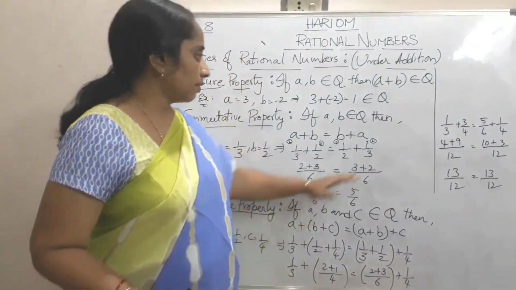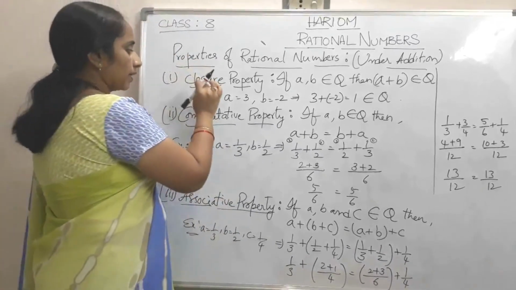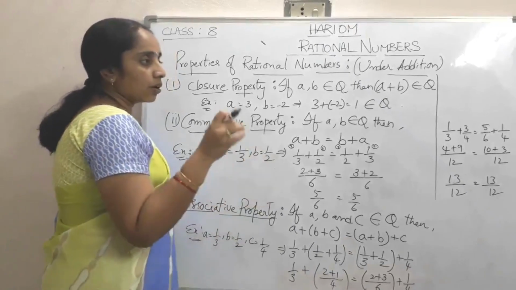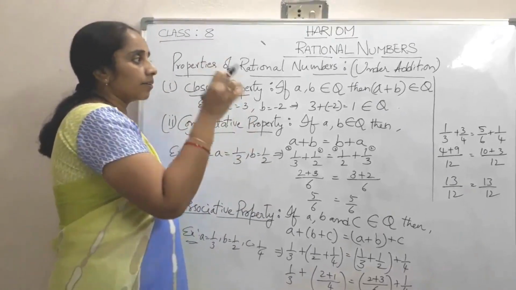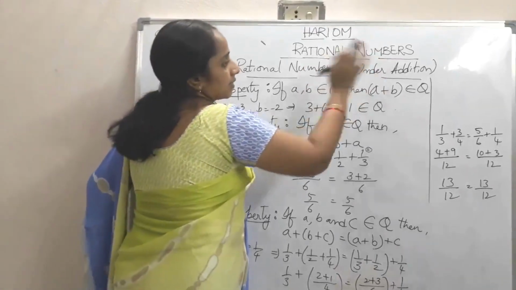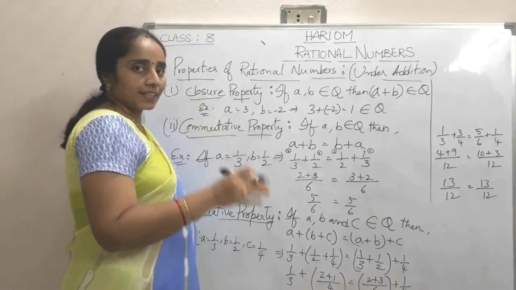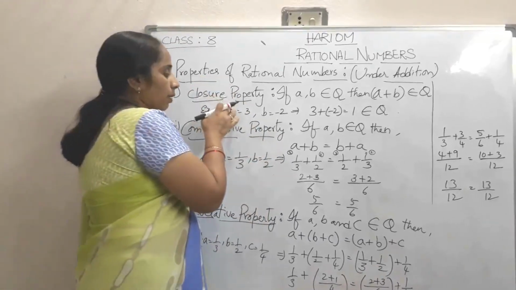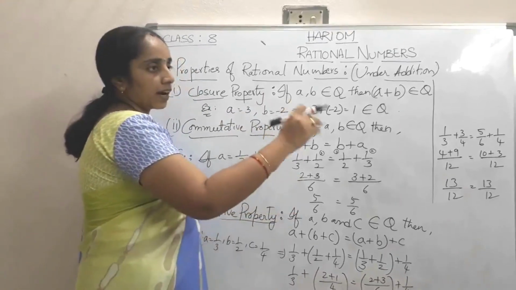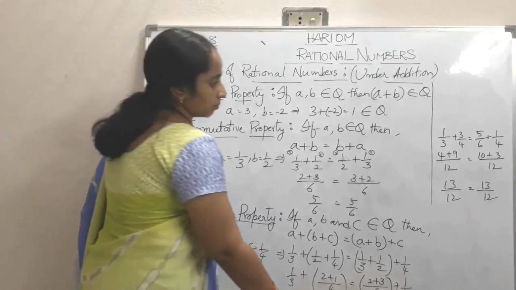From these we can conclude that closure property, commutative property, associative property holds good in rational numbers under addition. That means rational numbers can satisfy closure property, commutative property, associative property under addition. And then next property is